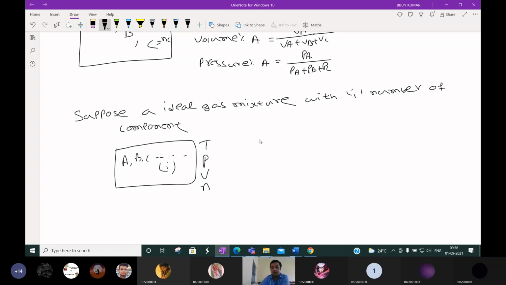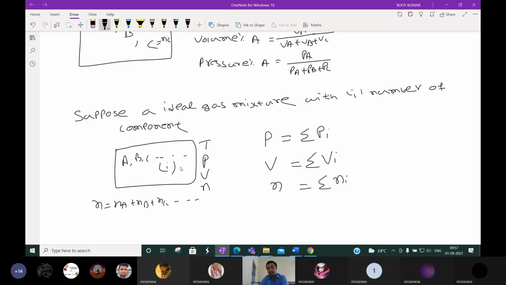So what is the total pressure then? It is the sum of the pressures of each component I, according to Dalton's law. What do we mean by total volume? It is the sum of the pure component volumes, or individual volumes. What is the total number of moles? It is the sum of the individual numbers of moles, N equals Na plus Nb plus Nc. Like that, this A, B, C are represented by I, a single variable. I may be anything.